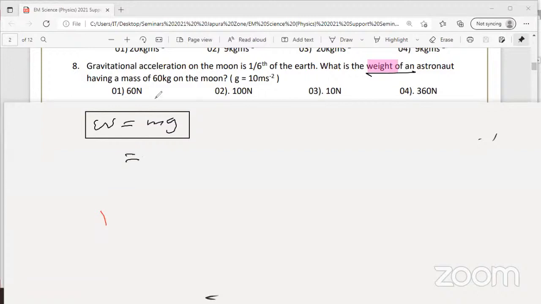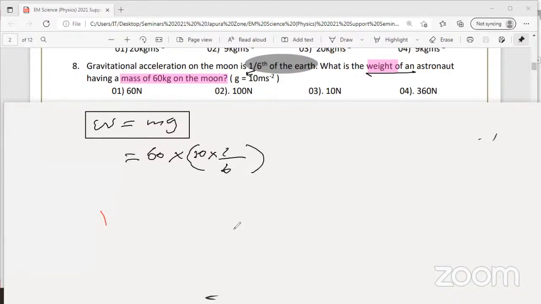So what is the question is, gravitational acceleration on the moon is 1/6 of the earth. What is the weight when he's on the moon? So what you write here, 60 kilogram. Gravitational acceleration is what? 1/6 of the earth. That means on the earth it's 10. 1/6 of the earth value. You have to multiply this by 1/6.